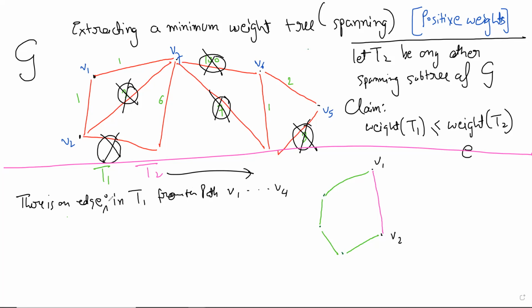There is an edge E such that T2 minus this edge, you can remove this edge and you can add this edge, is a tree. That is what we are claiming. Yeah, that is a problem, right? It may not be. Okay, let's see.